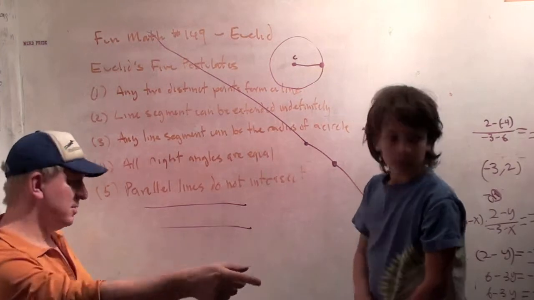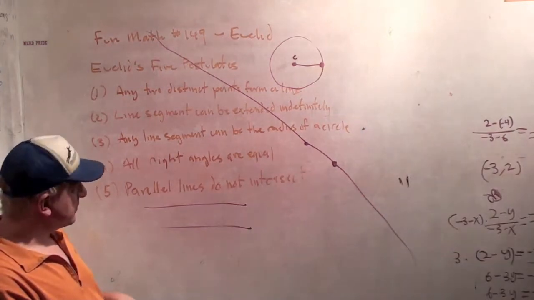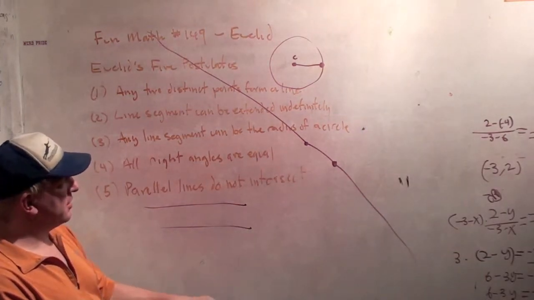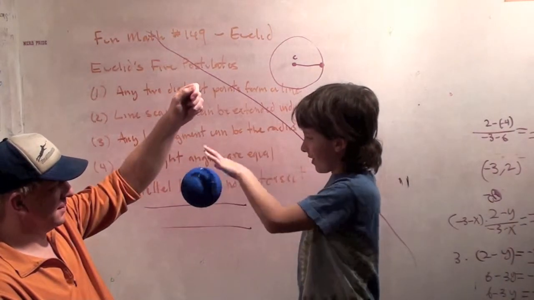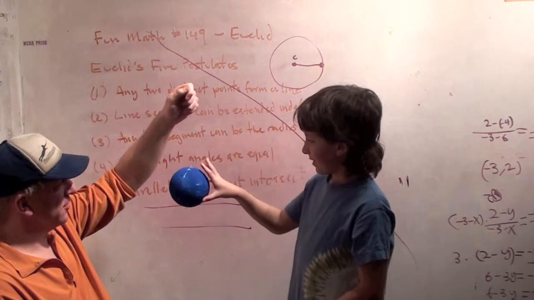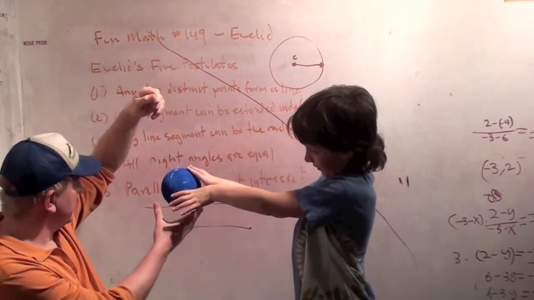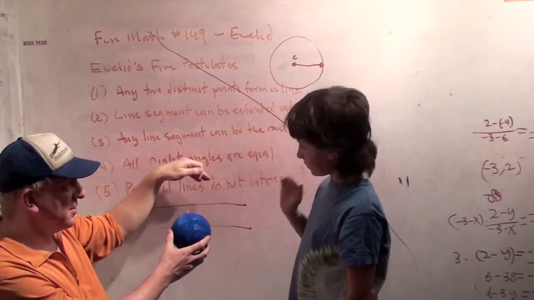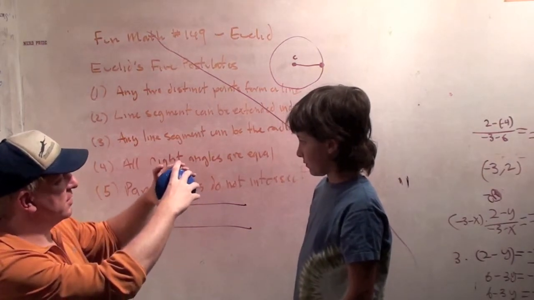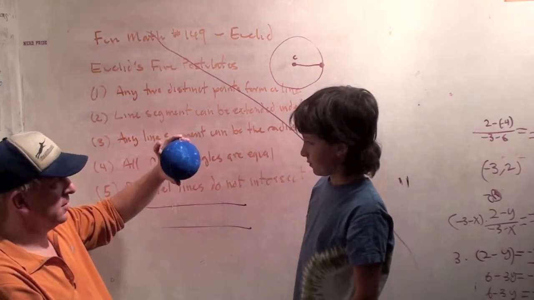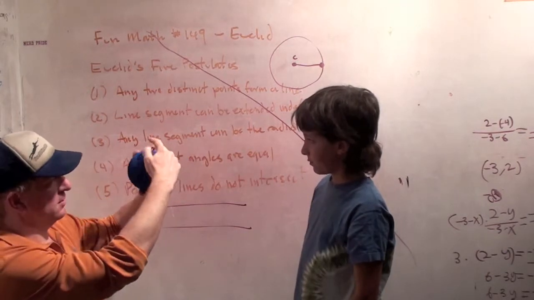Some people later on noticed, remember the spheroid, the all right angle triangle, that this doesn't always work on a sphere. In particular, parallel lines on a sphere: you can draw lines that go from the North Pole to the South Pole, and wrap around the equator.